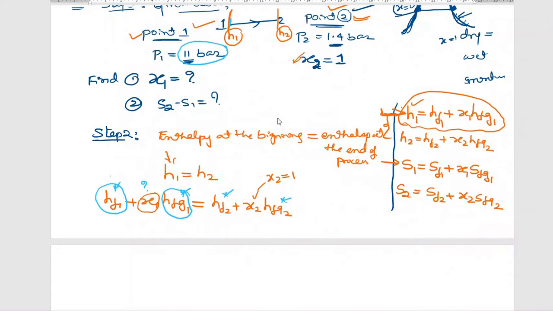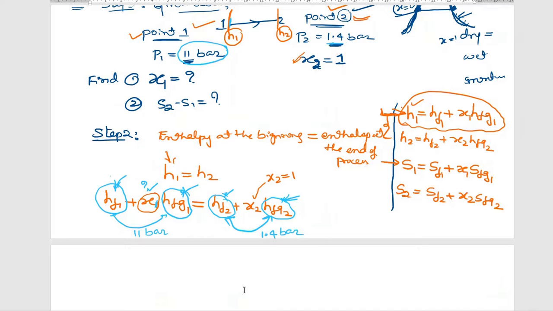At 11 bar, using the steam table, note down the value of HF1, HFG1. Similarly, HF2 and HFG2 are the values at the end of the process. What is the pressure at the end of the process? That is 1.4 bar. So these two values are at 1.4 bar, and those two values you take from the steam table at 11 bar, substitute the values, and the only unknown is X1.